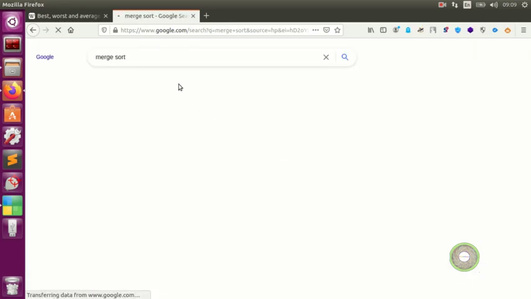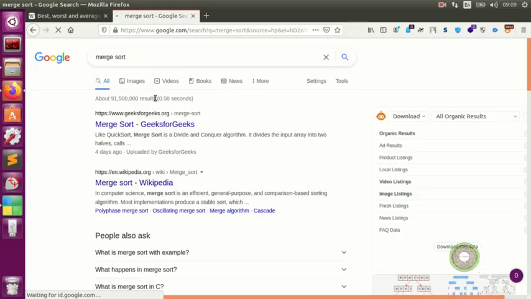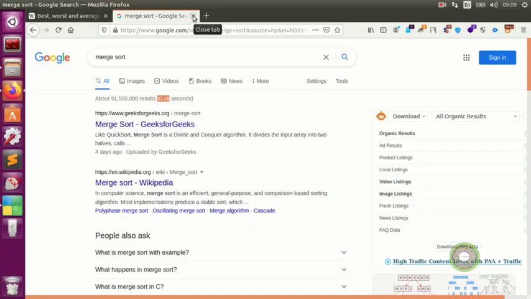Okay, so now Google's bringing this up, and it's telling us how many records are found, and 0.58 seconds. So it took 0.58 seconds for Google to find this merge sort inside the Google inverted index. So this is the worst case. That's how long it took. And the Google people are always interested in this one, so they want to improve this 0.58. If you go to say 0.55, then you improve this worst case. So they're interested in the upper bound. This is called upper bound.